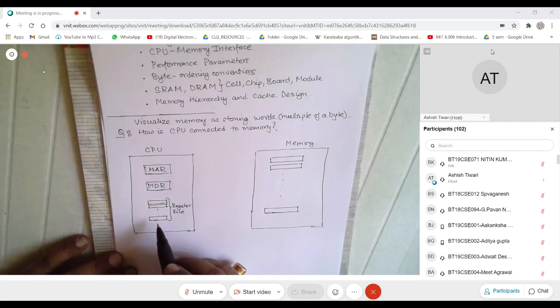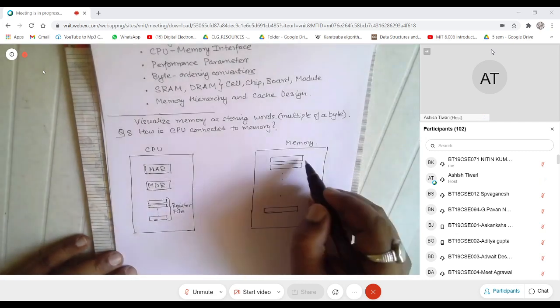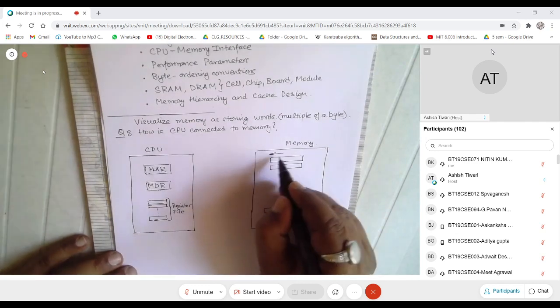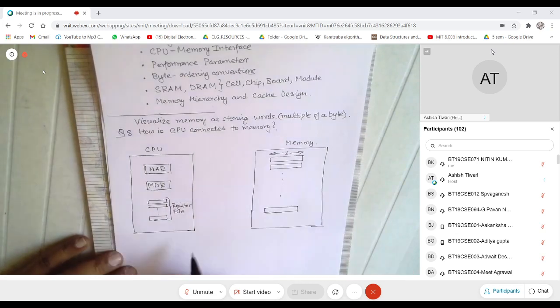Now if you look at memory, we are assuming memory is storing words, and each is S bits.